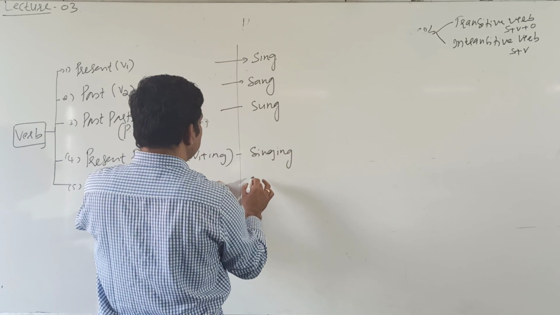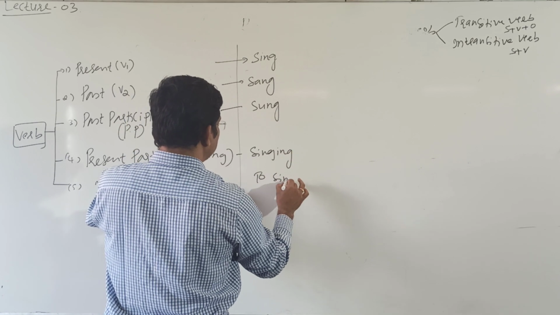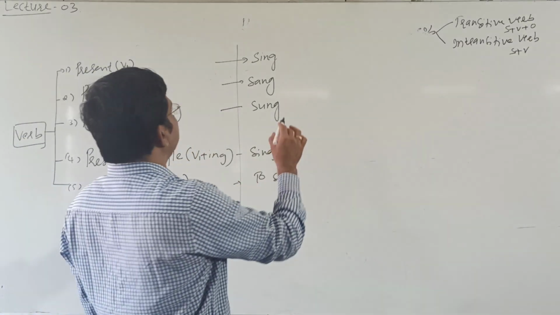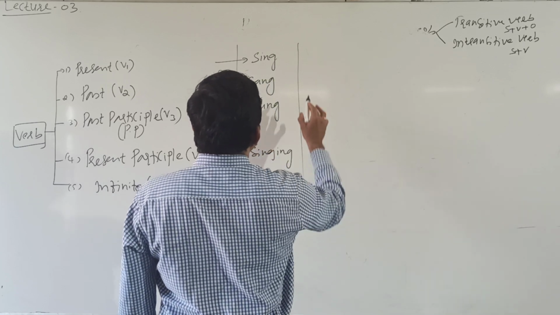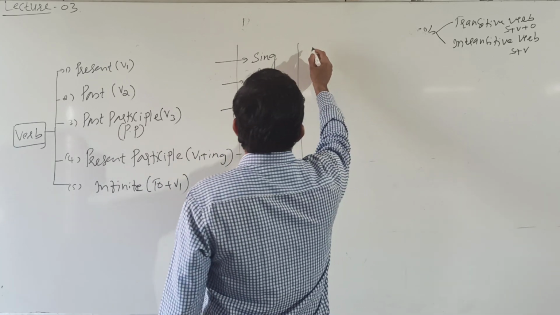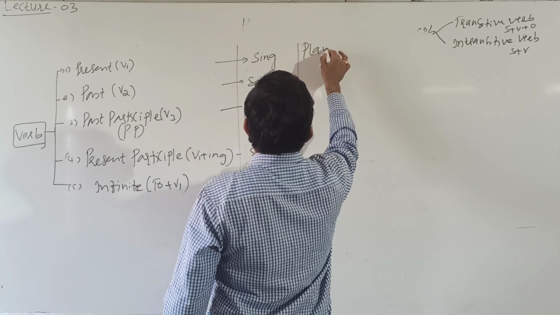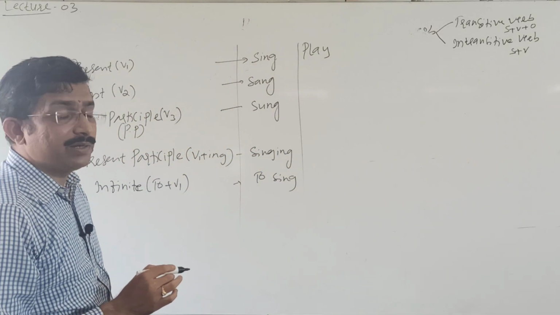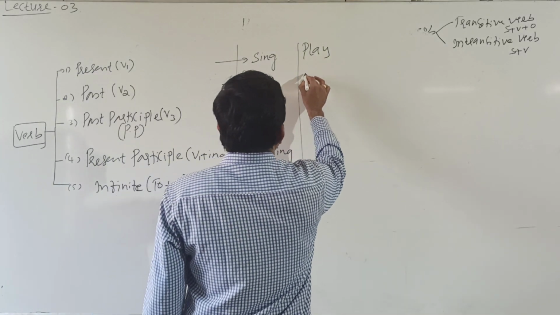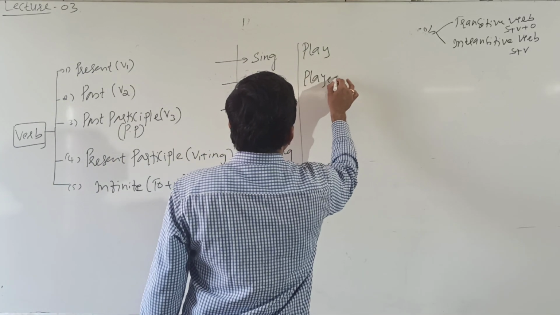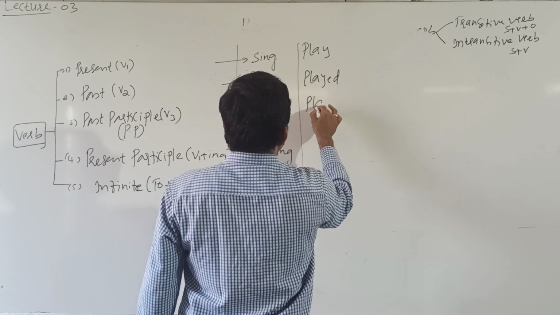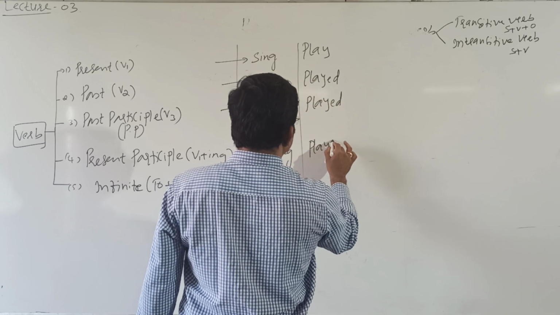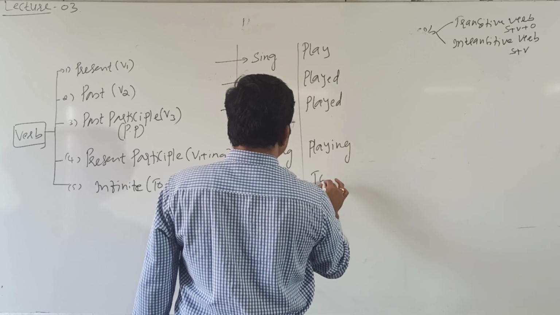Last one, to sing. 5 forms. Next, take another example, that is play. Present form, root form of the verb, play. Played, played, playing, to play.